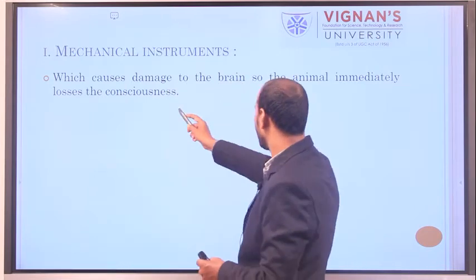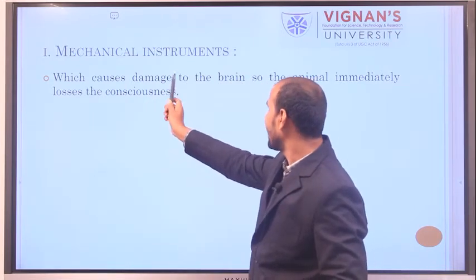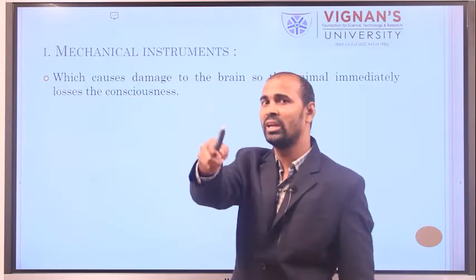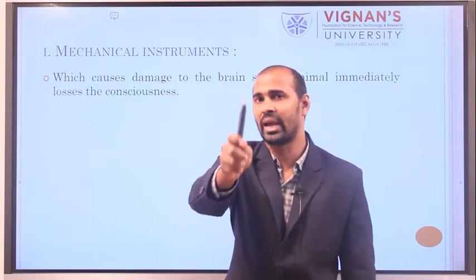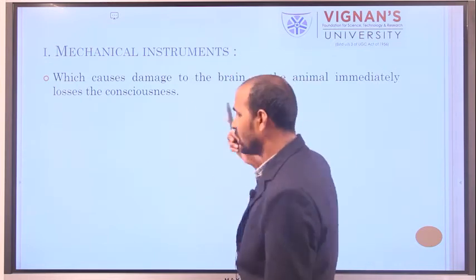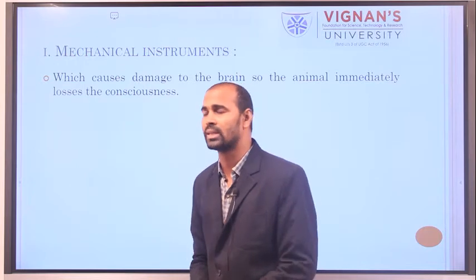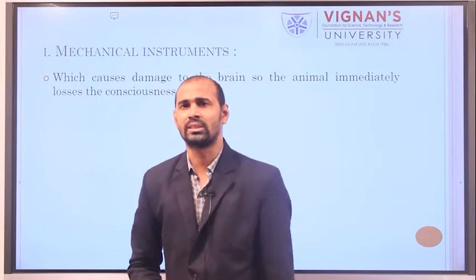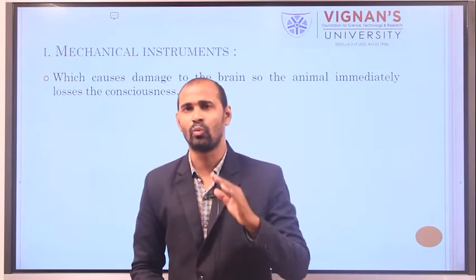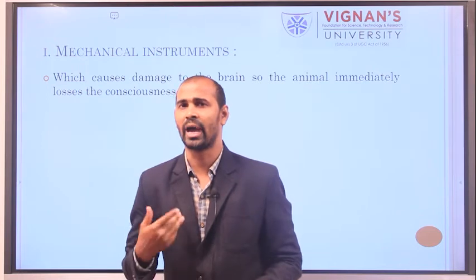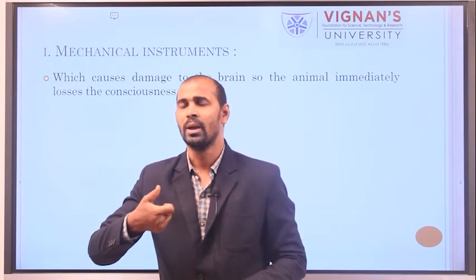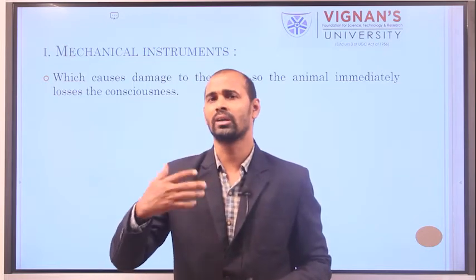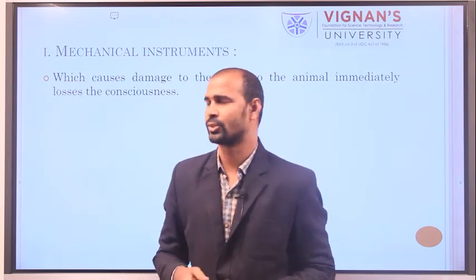The main function of mechanical instruments is to cause damage to the brain, and in such cases it is necessary to use them. When you use them, the animal will be unconscious for just 30 seconds to 1 minute. Sometimes if you use high pressure on the trigger, it will be unconscious for 2-3 minutes also.